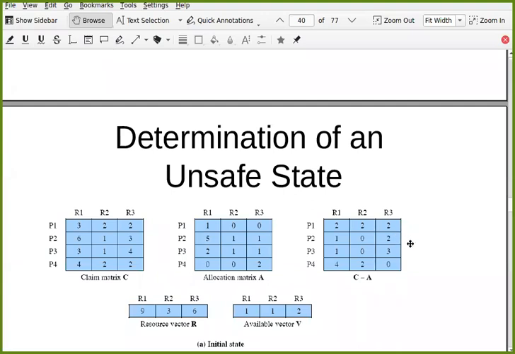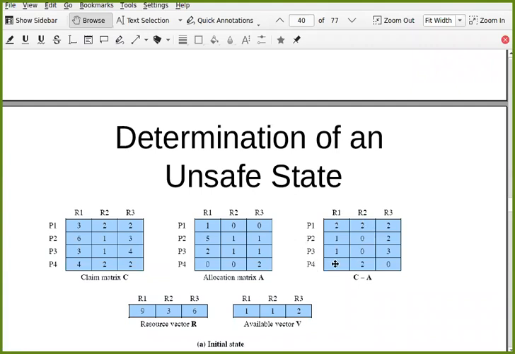But what if, instead of that, at this point P1 makes a request for 1 additional unit of R1 and R3. Now P1 requests 1 unit of R1 and 1 unit of R3.